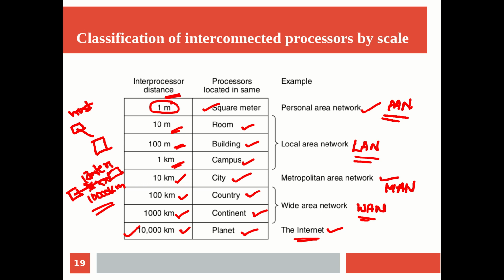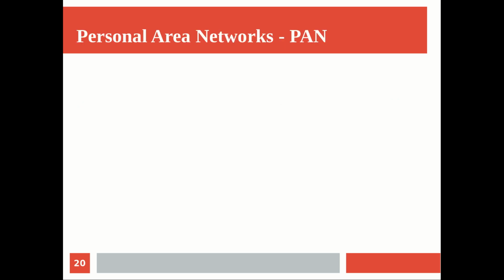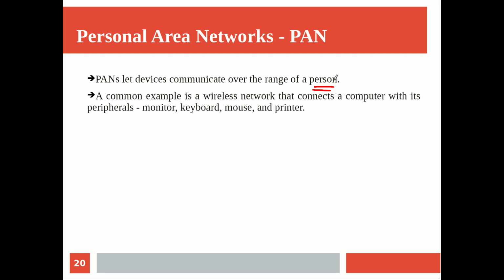Okay, so if we are looking at the very first category, that is a personal area network. They let devices communicate over the range of a person. Okay, so the two devices are within the range of a person. That could be the reason we call them personal area network. Now a common example is a wireless network that connects the computer with its peripherals.